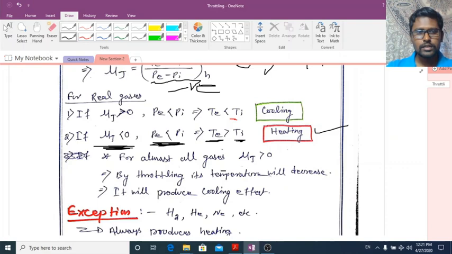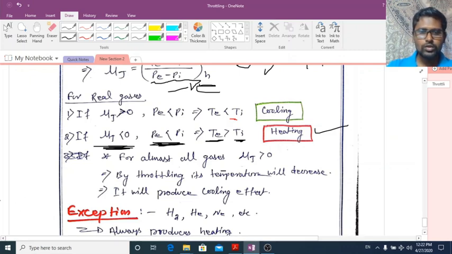If μj is greater than 0 or positive, it will produce a cooling effect. If μj is equal to 0, that means you are throttling an ideal gas. Three possibilities are there: 0, positive, negative. If it is 0, that means it is an ideal gas. If μj is positive, it will produce a cooling effect. If μj is negative, it will produce a heating effect.